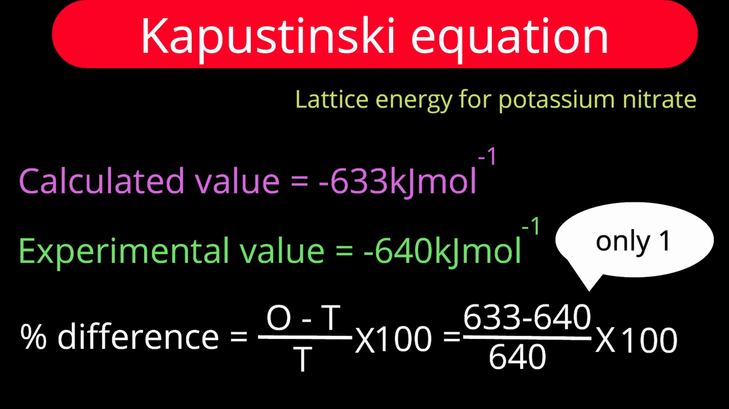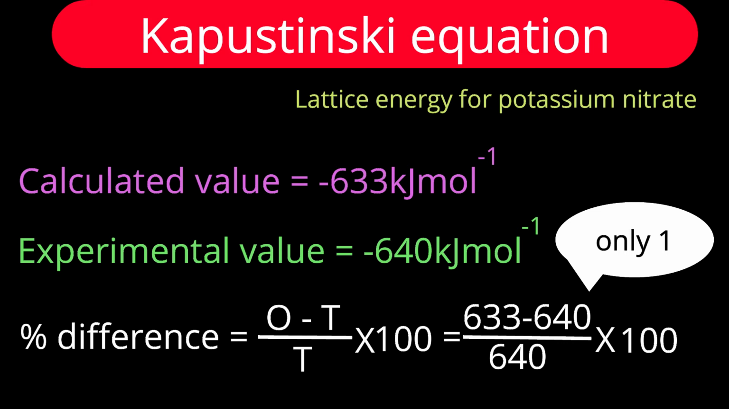Minus true value. Here, true value means the value with which we are comparing. We are comparing it with the experimental value. So that value, 640 kilojoule per mole, divided by the true value, meaning the experimental value, 640 kilojoule per mole. Don't misunderstand that the experimental value is always a true value. Here we are comparing with this experimental value, therefore I multiplied by 100. Just substitute the values and get the answer.